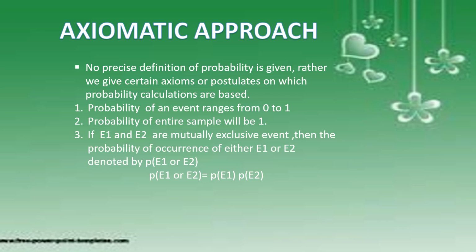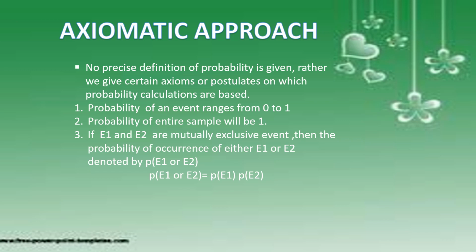The axiomatic approach to probability is the last type of probability which we'll be dealing with in this session. Here we are proposing certain postulates, like in mathematics, and based on that we are calculating probability. It is an extension of classical theory, where I told that the probability of an event ranges between 0 and 1. The same thing is said here, and the probability of the entire sample space will be 1.